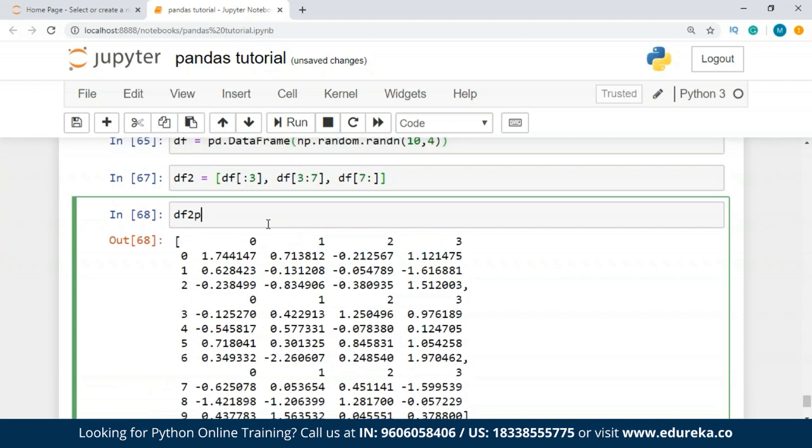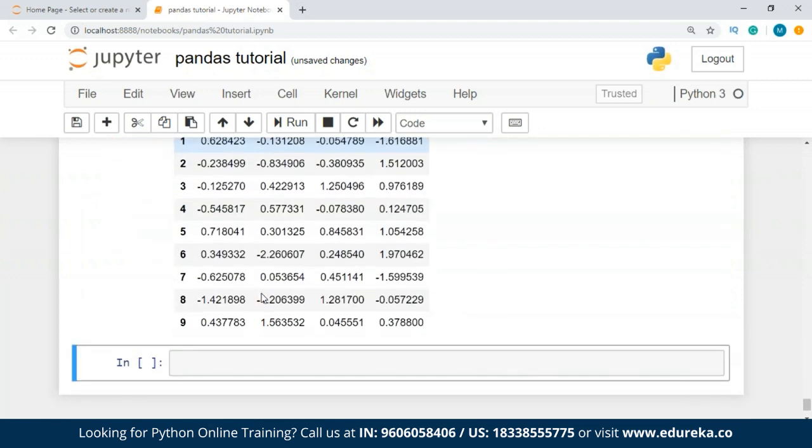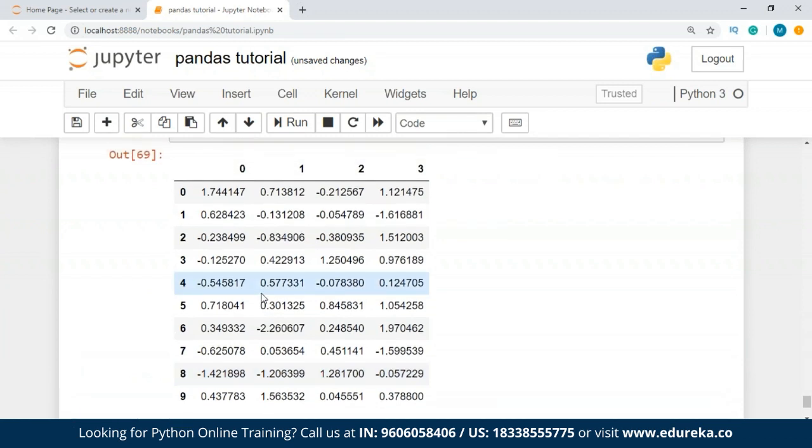Now I'm going to use the concatenation function using concat. Alright, I'm going to concatenate df2. So this is how I've concatenated the several pieces together using the pandas concat function. Now let's talk about the join function that we have.